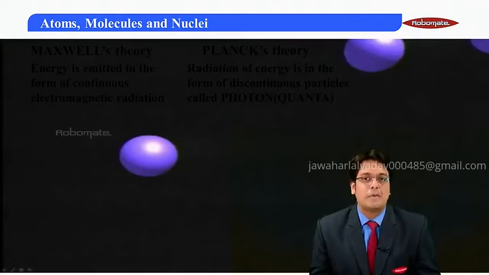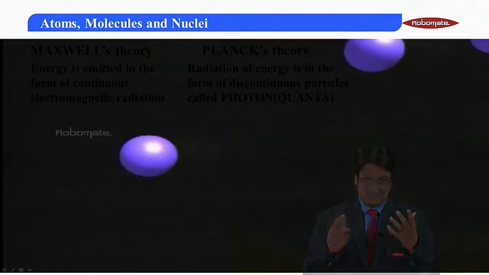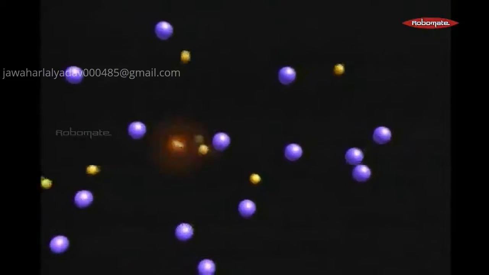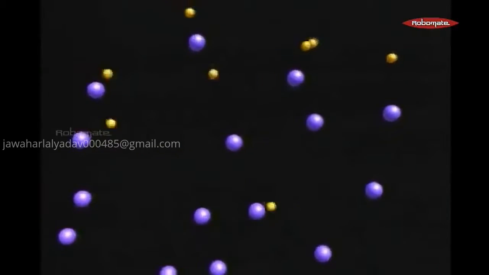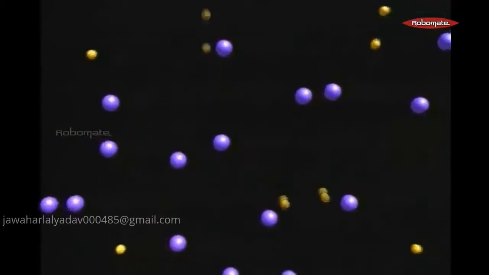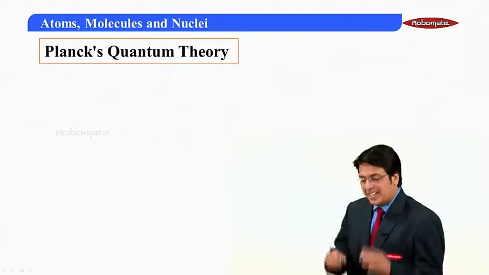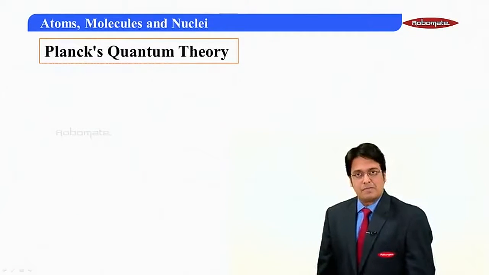Let's have a look at this video, shall we? So as you can see, these are the atoms. The small dots are the electrons. When the electrons come out, there are photons which are emitted. The shining lights are the photons. And that's how the entire atomic structure is based.